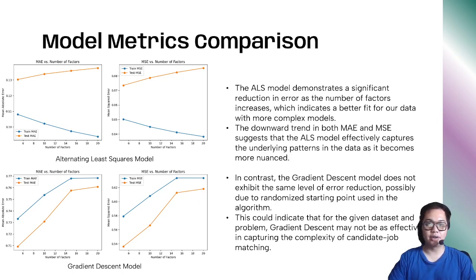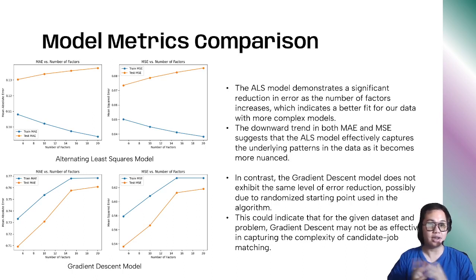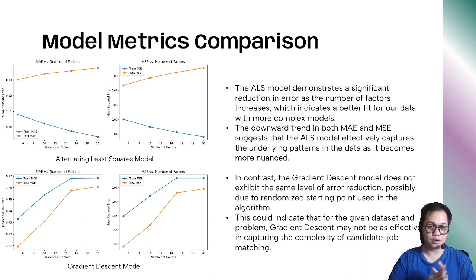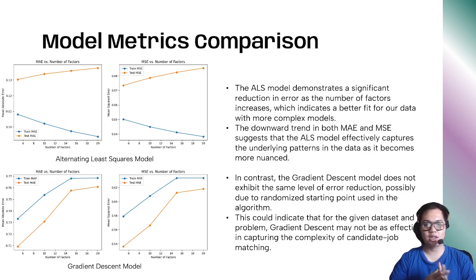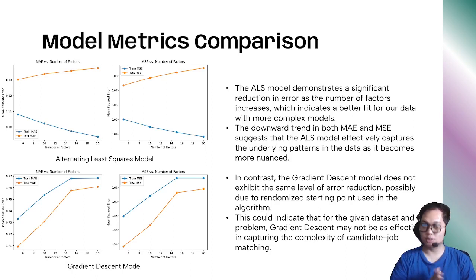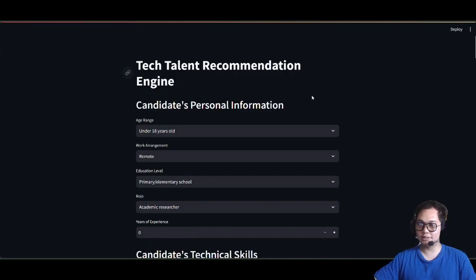In contrast, the gradient descent model does not exhibit the same level of error reduction, possibly due to the randomized starting point used in the algorithm. This could indicate that for the given dataset, gradient descent may not be as effective in capturing the complexity of candidate job matching. We'll talk about this algorithm in the next videos of the advanced machine learning class.